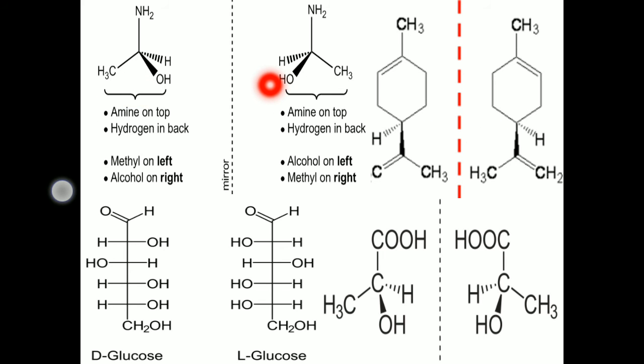The methyl groups are the same. This is its mirror image. Here the hydrogen is on the right side, here it is on the left side. At the same time, the CH2 bond is on the right side here, and here it is on the left side. If you keep this molecule on the other, they cannot coincide exactly.